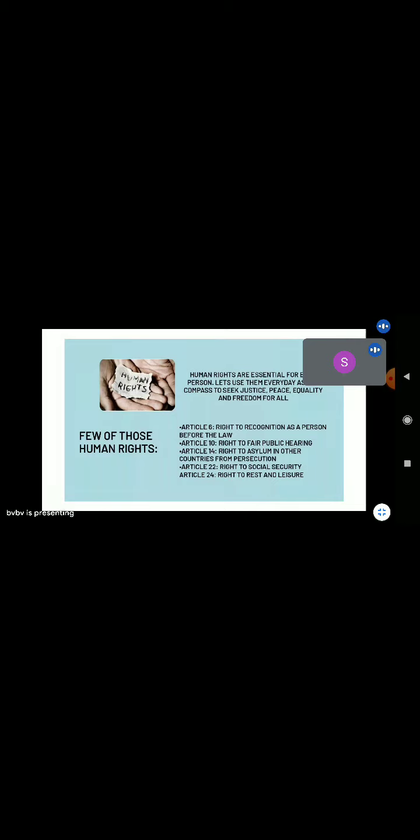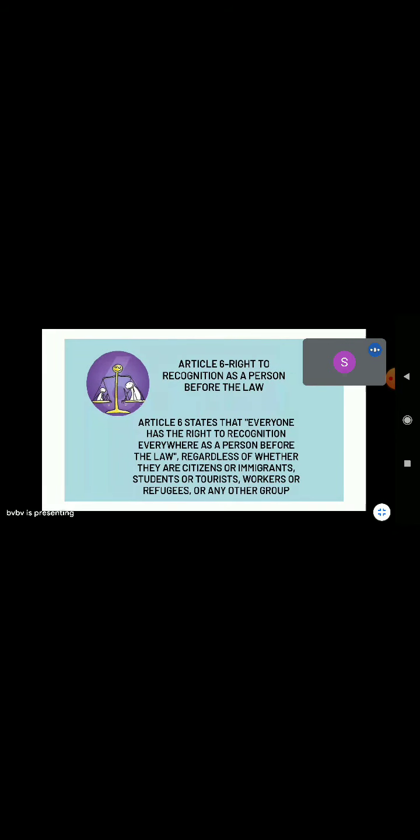Few of those rights are Article 6, right to recognition as a person before the law. Article 10, right to fair public hearing. Article 14, right to asylum in other countries from persecution. And Article 22, right to social security. And Article 24, right to rest and leisure. Article 6, right to recognition as a person before the law.